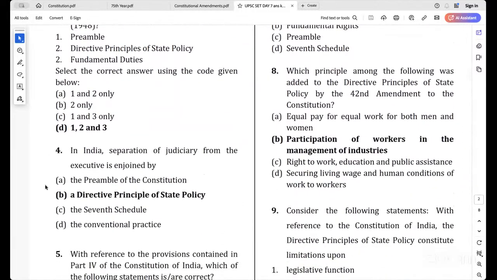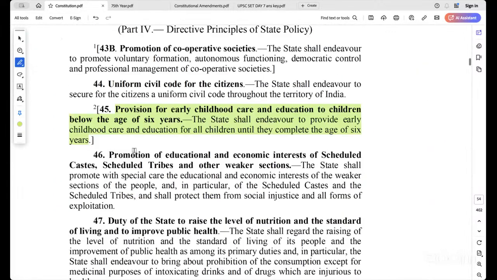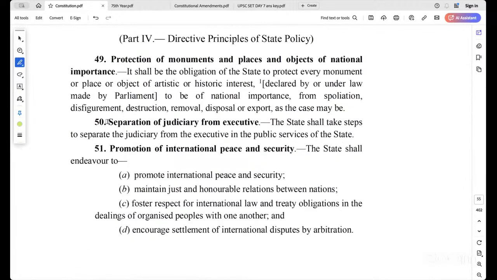The fourth question. In India, separation of judiciary from the executive is enjoined by Directive Principles of State Policy. Which article? Yes. Separation of judiciary from executive. Article 50.